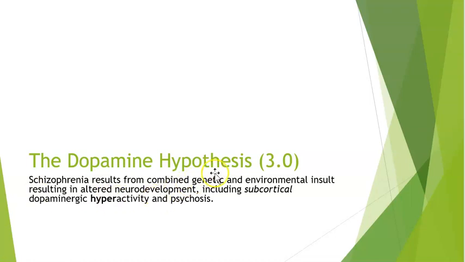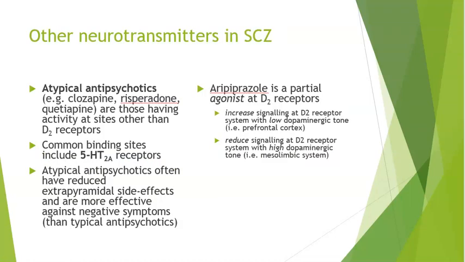Okay, so we're saying that genetics and environment lead to a change in your development during that adolescent period that leads to schizophrenia, and one of the main symptoms or results of this altered neurodevelopment is the hyperactivity of dopamine in that mesolimbic pathway. Okay, so like I said, there are other neurotransmitters associated with schizophrenia.